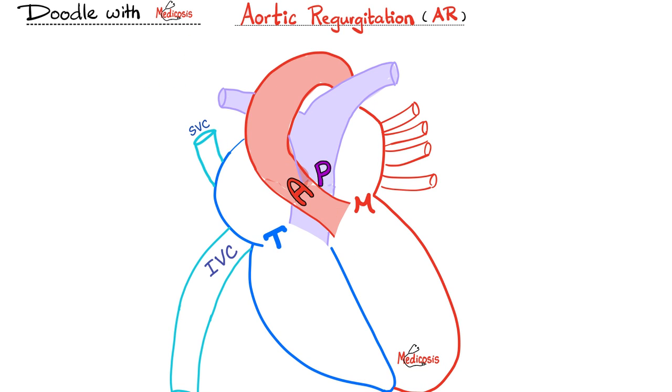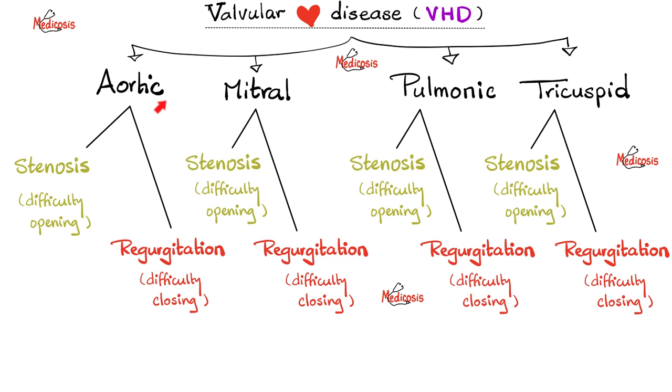Remember the four heart valves. Mitral valve is between left atrium and left ventricle. Tricuspid valve is between right atrium and right ventricle. The aortic valve is between the left ventricle and the aorta. The pulmonic valve is between the right ventricle and the pulmonary trunk. Each one of these four valves can suffer from two separate diseases, stenosis or regurgitation.